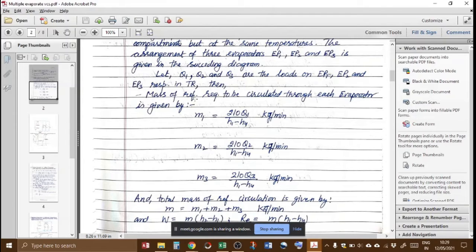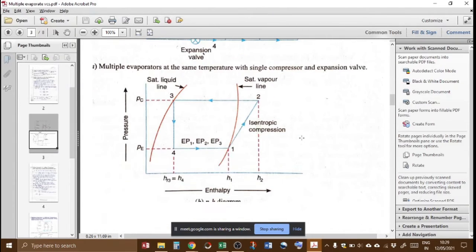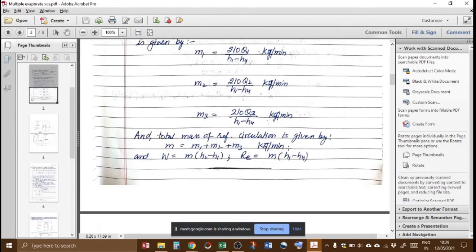Then the mass of refrigerant required to circulate through each evaporator coil is given by M1 = 210 Q1 / (H1 - H4). What is H1? Here H1, this is H1 minus H4. So this is the same for everyone. Similarly, M2 = 210 Q2 / (H1 - H4), and M3 = 210 Q3 / (H1 - H4).